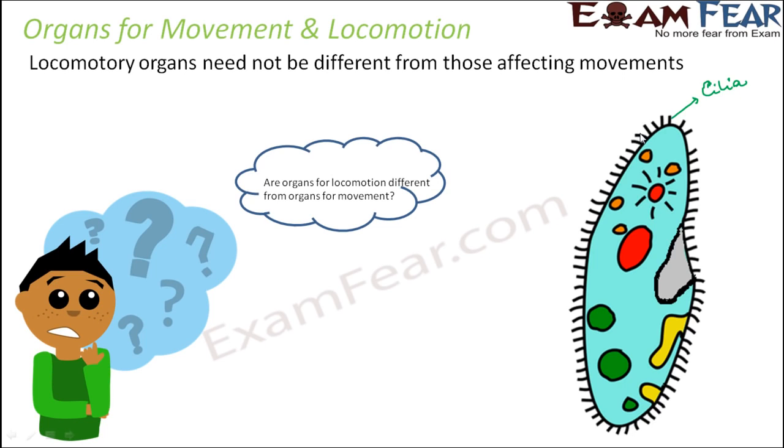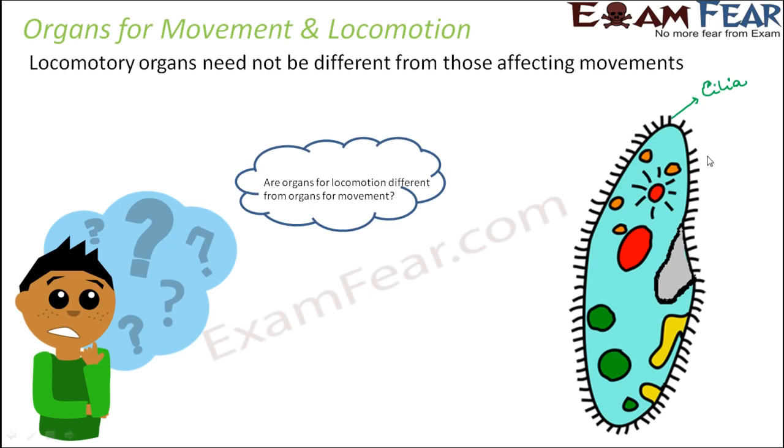Whenever your house gets dirty, what do you do? You take up the broom and then sweep out the dirt. Now, how do you sweep that out? When you move that broom, the broom is made up of these hair-like, thin structures. As they move, they take away the dirt along with their movement. Similarly is the function of the cilia. These hair-like structures move and they allow this entire organism to move. That is how cilia helps in locomotion, that is moving the entire paramecium from one place to another.